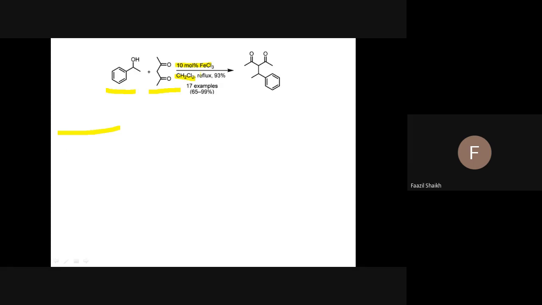Reflux means we have to heat it above the boiling point of this one, therefore it is called reflux. If we are not going above the boiling point of this, then it is called heating. And what is 93%? The yield of the product. For this scheme, the scientists have performed 17 examples, and yield varied from 65 to 99%. Very excellent yield. And again, it is a very good example of carbon-carbon bond formation. Okay, fine. We go for next example.